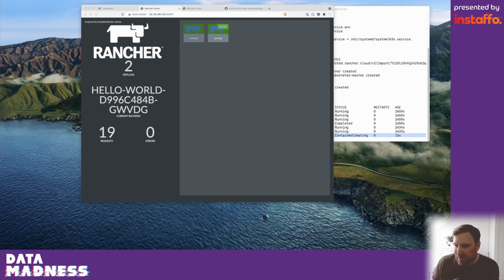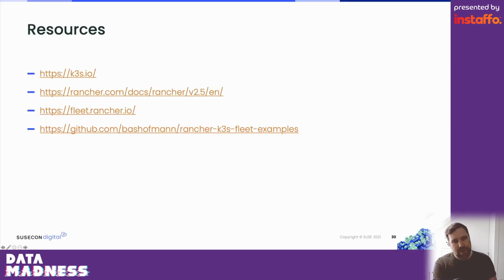I wanted to show what we have seen now, how easy it is to create new Kubernetes clusters, especially also on edge devices. We saw how you can put them into a central management system and how you can use the system then to manage these clusters and to also deploy new applications to them in a GitOps way from a central point of view to a lot of clusters. We barely scratched the surface, so there are a lot of things in there in terms of monitoring, logging, service meshes, security policies, role-based access control that are all also very interesting.